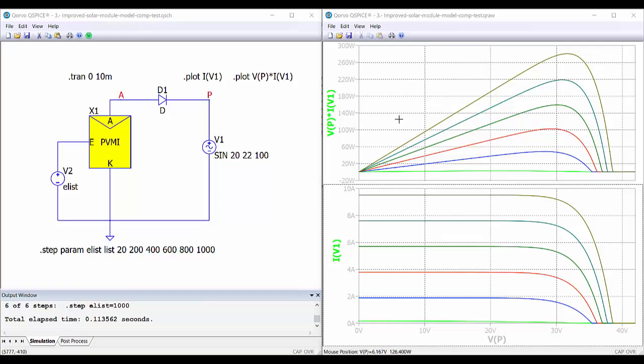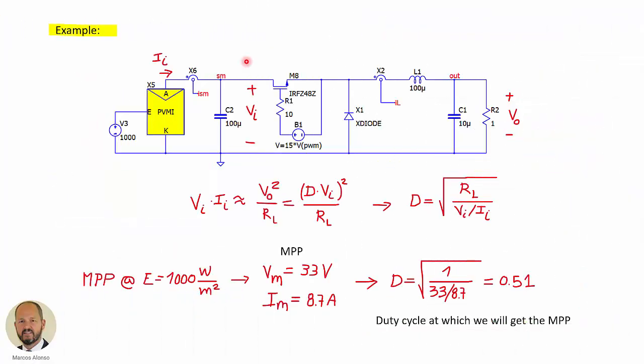And here on the right we have the power for the different values of the irradiance, and below we have the current also for the different values of the irradiance, and both of them as a function of the voltage across the panel.